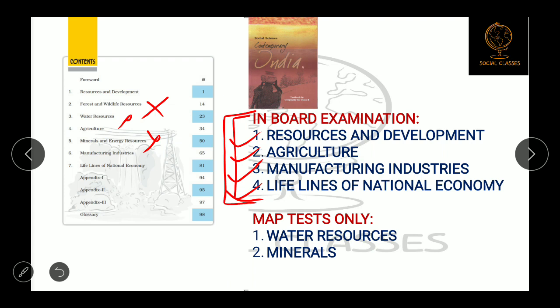One more very important thing you have to keep in mind: Water Resources and Minerals and Energy Resources, these two chapters are deleted for theory purposes, but in the map questions, questions will come from these two chapters. Only the map will come from these two, and only in the board examination, not in your school based periodic test exams. So keep this in mind. What will come from these two chapters in the map, I will discuss later.